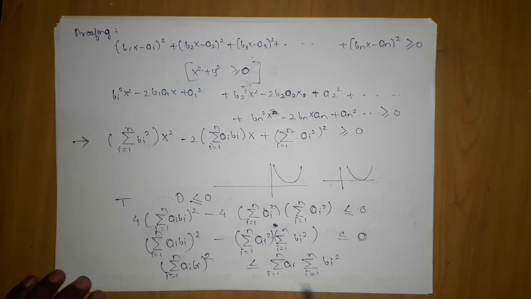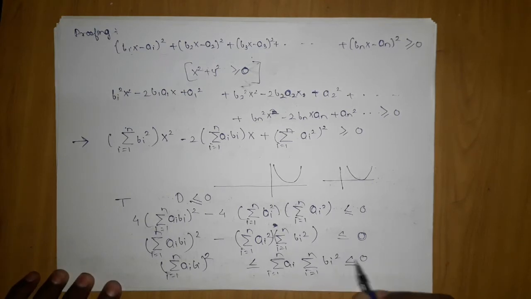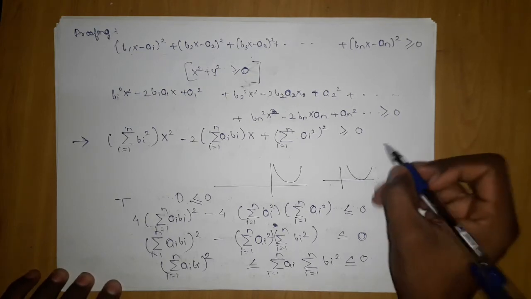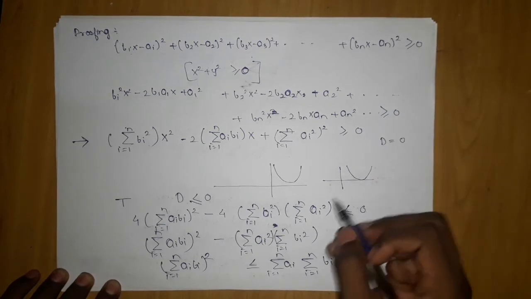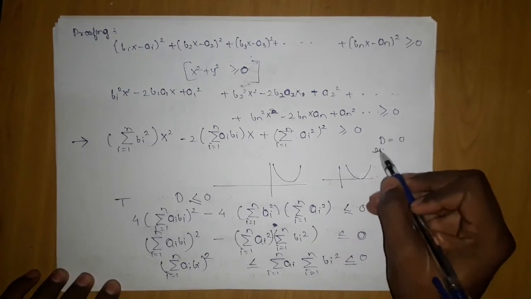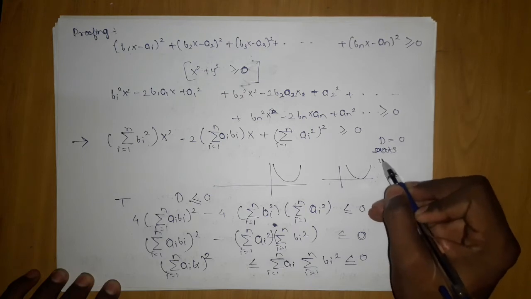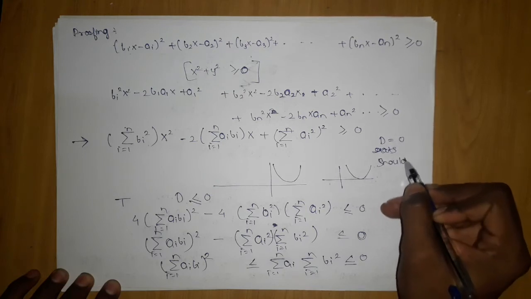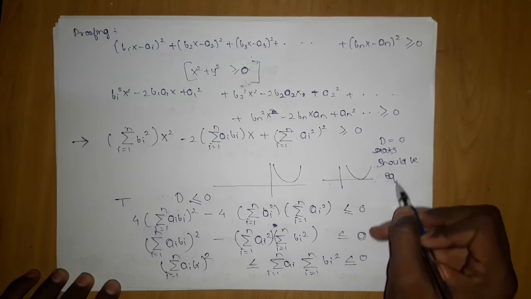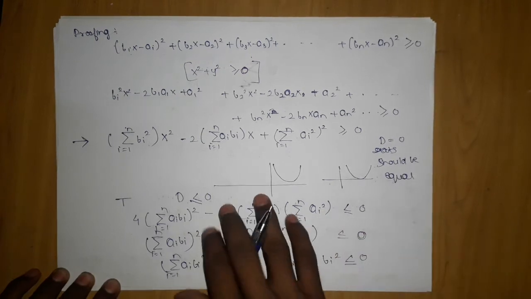Also, one more thing: d has two cases, d less than 0 and d equal to 0. D equal to 0 means the roots should be equal. This is all quadratic equation.